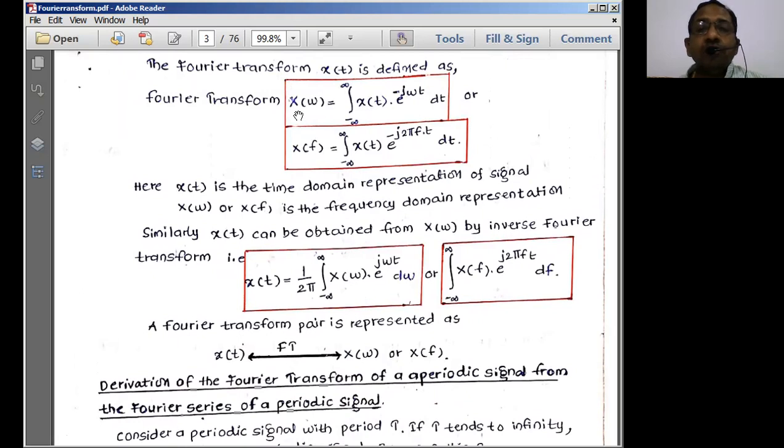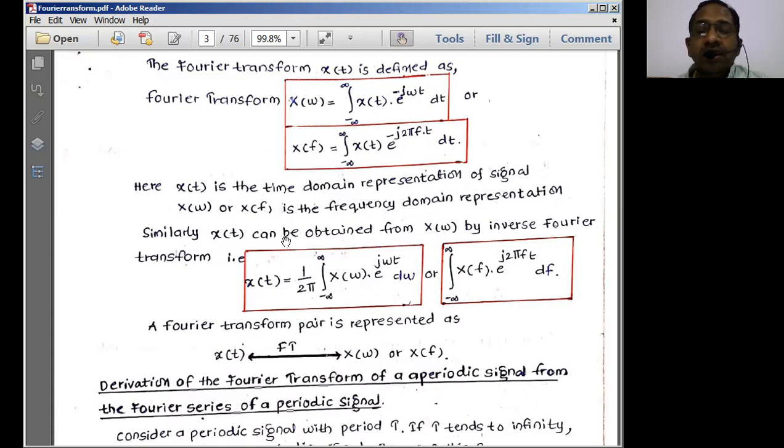Now I have a frequency domain signal x of omega, and from it I want a time domain signal. Reverse means I take the conjugate of e power minus j omega t, so e power minus j becomes e power plus j. This dt has become d omega because our variable is in x of omega.